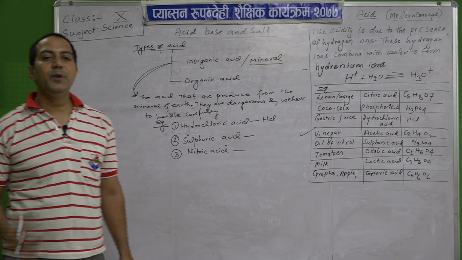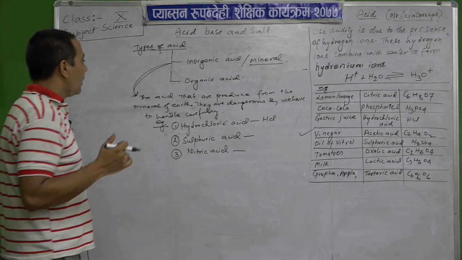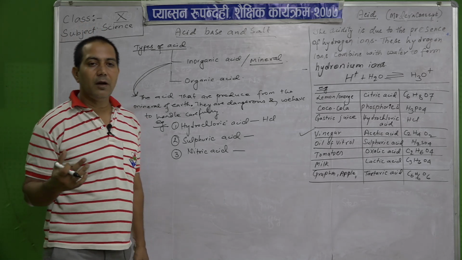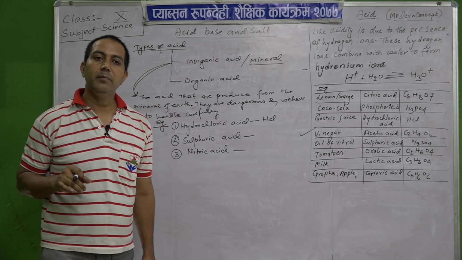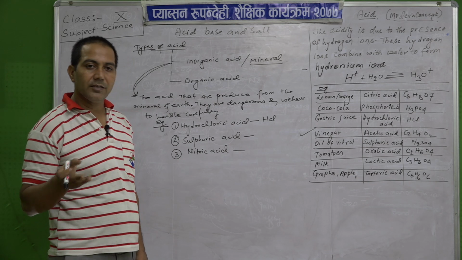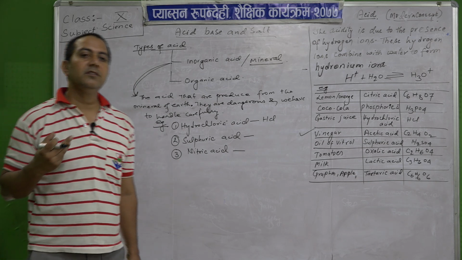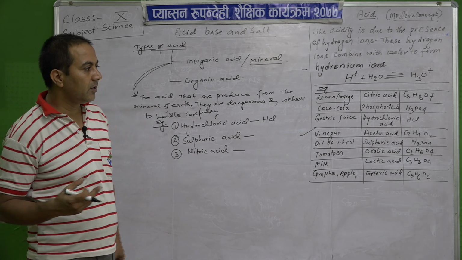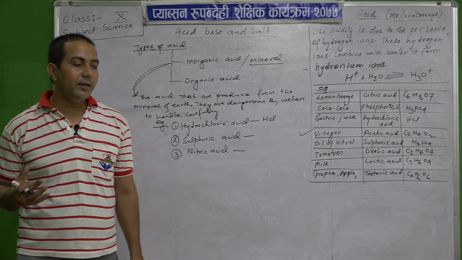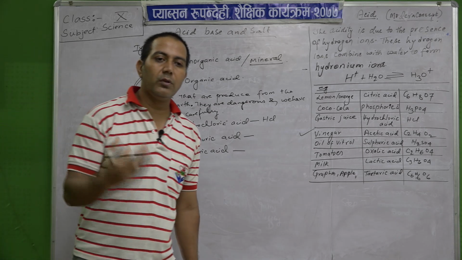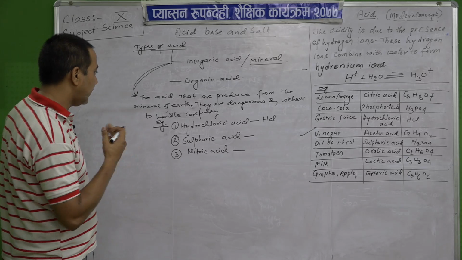So, commercially it is prepared from the minerals of the earth. That is why it is generally kept in the mineral or inorganic acids. So, don't be confused that it is present in our stomach. Although it is present in our stomach, commercially or for laboratory use or other purposes it is prepared from the earth itself, from minerals. That is why it is called inorganic.